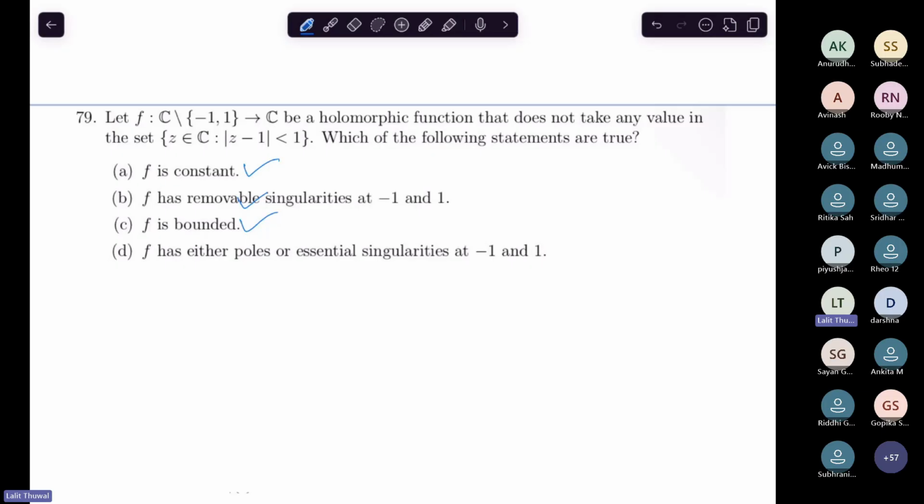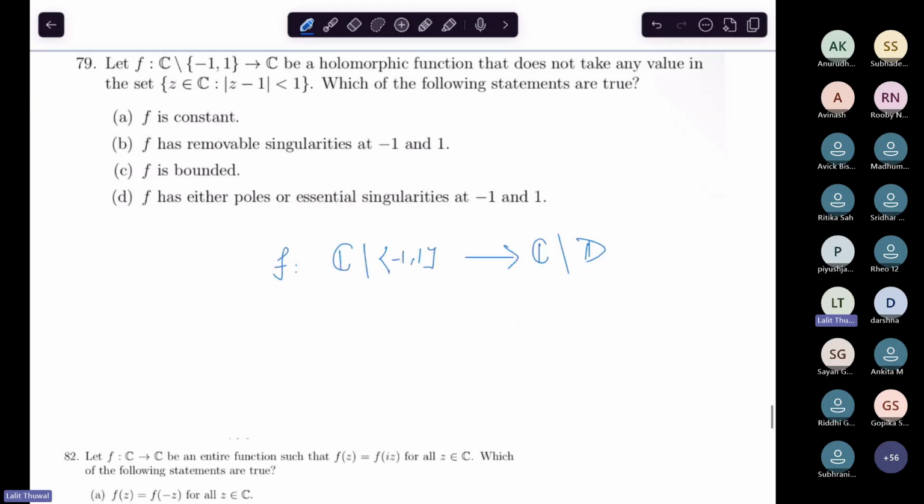Okay, so let's start. If I am able to prove that f is constant, then the full question is solved. See, you have a function from C, where we have removed -1 and +1, to C, and it is not taking values inside the open unit disk, right?